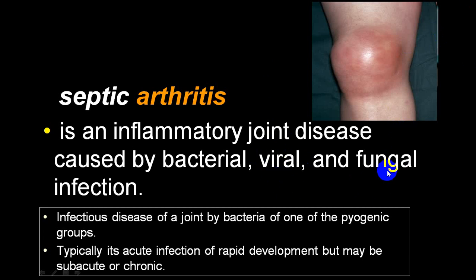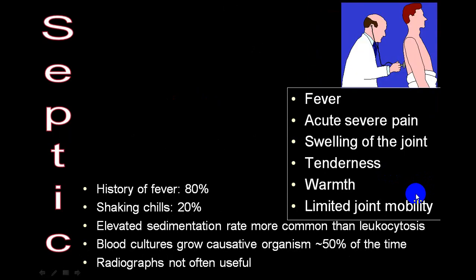Fungal infection is very rare. It is most commonly nosocomial. And tuberculosis will very commonly involve the hip joint and spine, most common. Knee is not a common involvement. So this is regarding a septic joint.